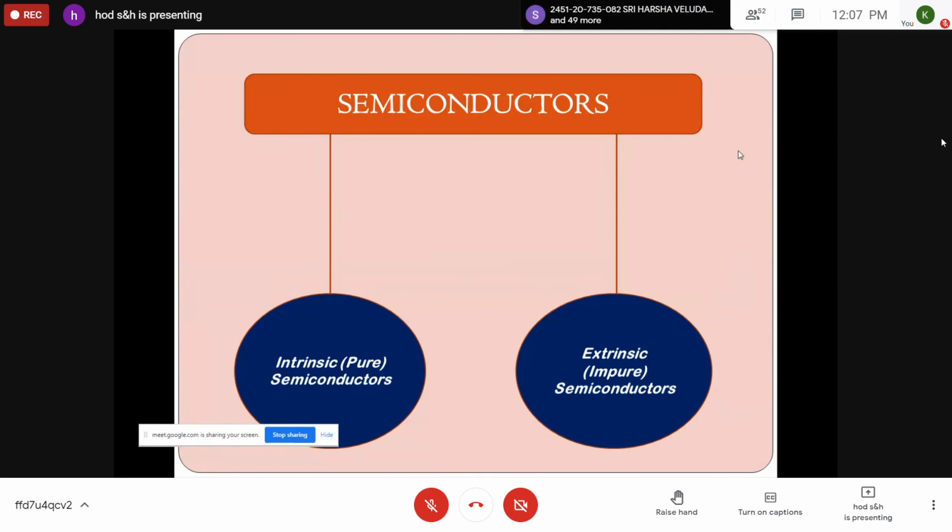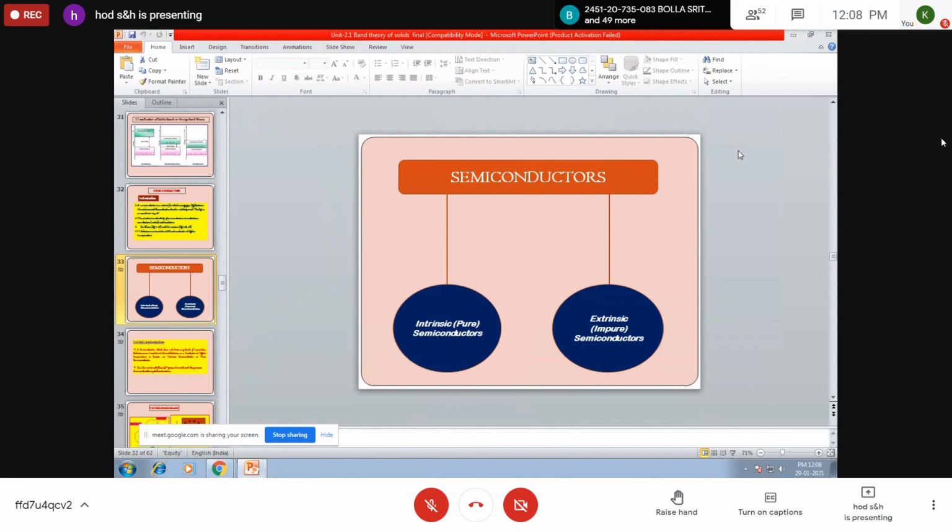Today's session is theory. I have explained energy band formation in crystalline solids, features of the Kronig-Penney model, and the classification of solids as conductors, semiconductors, and insulators. Then what semiconductors are and how they are classified as intrinsic and extrinsic semiconductors. Again, p-type materials and n-type materials. This we have discussed in today's session.